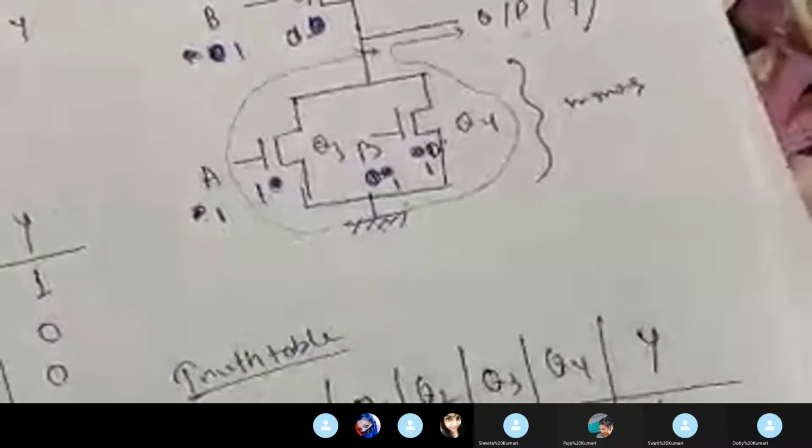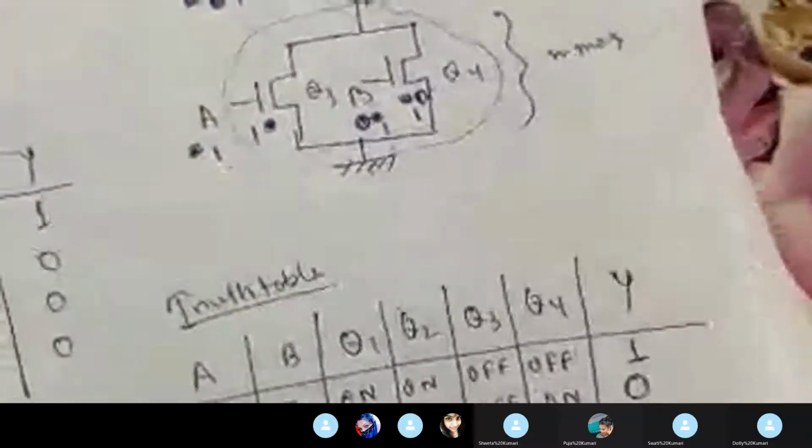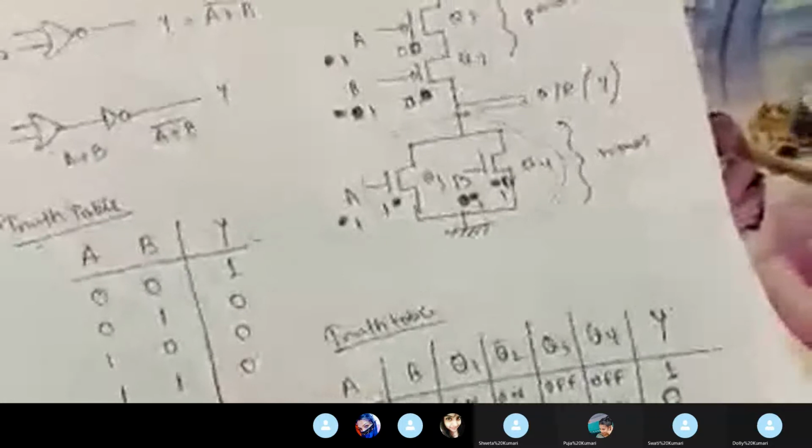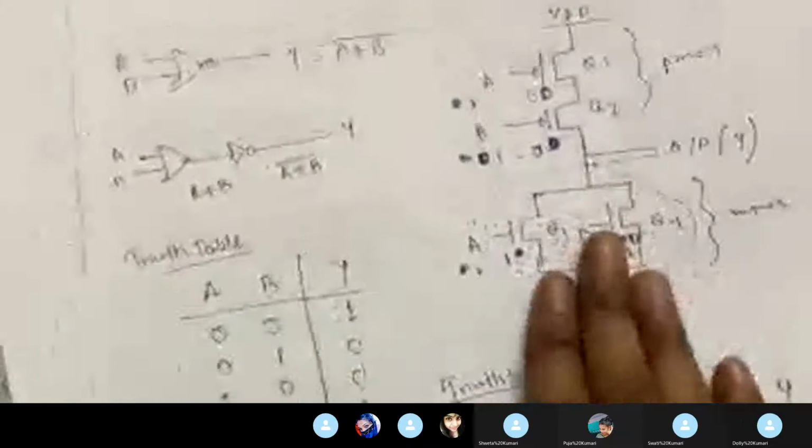Because this is off, this is also off, and this is on, and this is also on. So my output will draw from ground again, and the final output will become 0. And see, both truth tables are the same: 1 0 0 0, 1 0 0 0. So this is the representation of the NOR gate using CMOS logic.